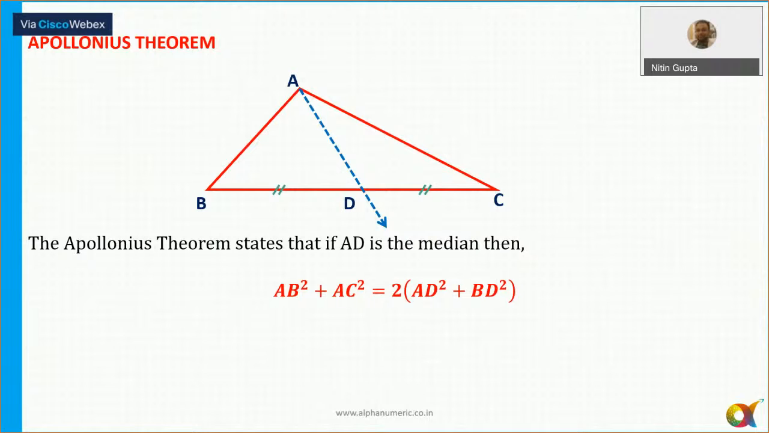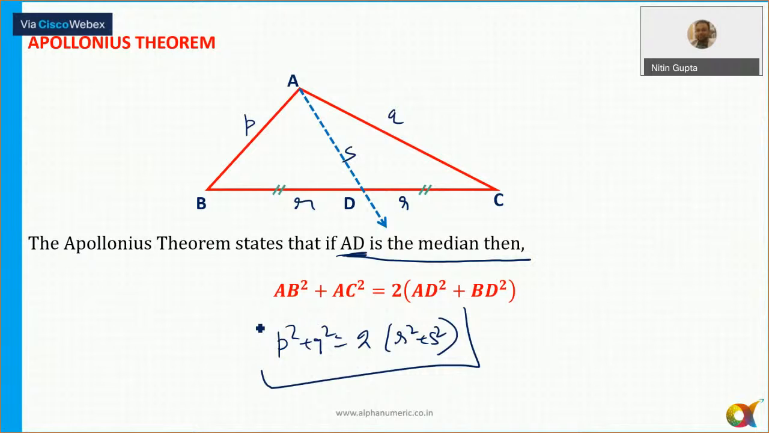Now, Apollonius theorem. The Apollonius theorem states that if AD is the median, then AB square plus AC square is always equal to twice of AD square plus BD square. So if I say these sides are P and Q, this is R, and this is S, then P square plus Q square is equal to twice of R square plus S square. P square plus Q square is always equal to twice of R square plus S square, where R is the median.